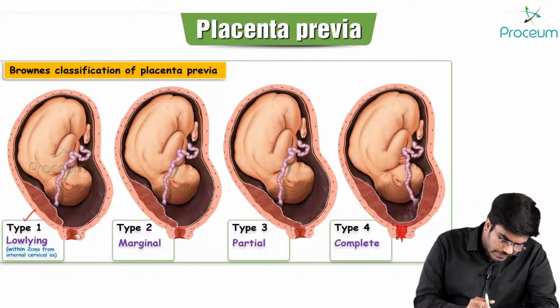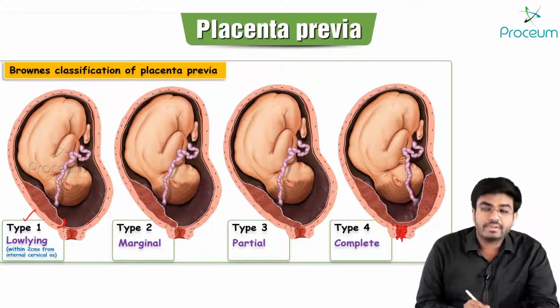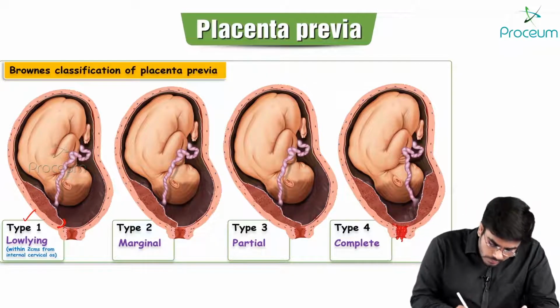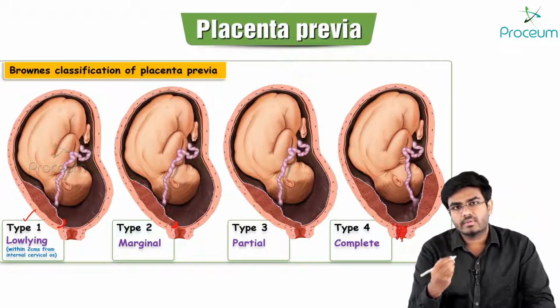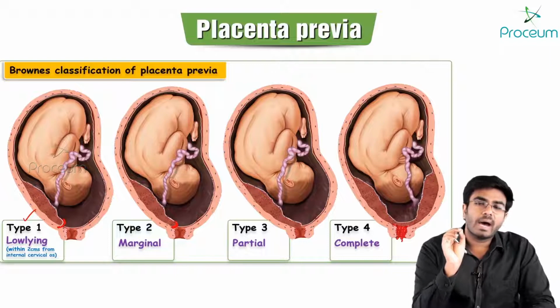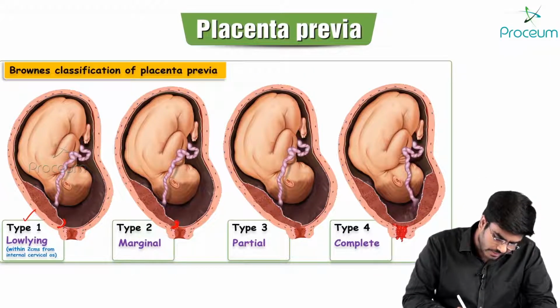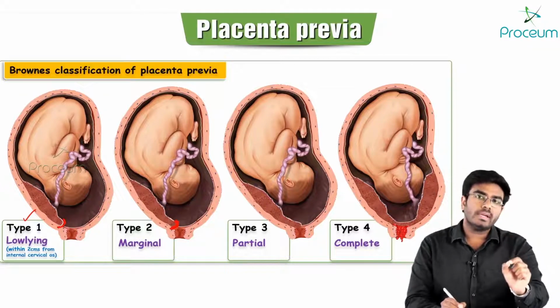So it's very close to the internal cervical os. In type 2, the placental margin is coming to the margins of the internal cervical os. That's why it's called marginal placenta previa.